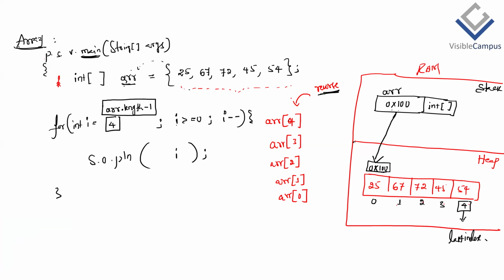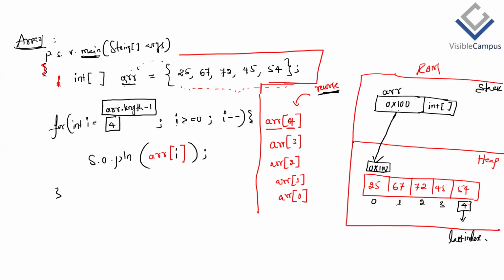Printing I, is it correct or not? Wrong, sir. No, because if you print I, what output are we going to get? Only the index numbers. But we want the array elements with index. So ARR, then square brackets I. This is the common mistake we will make. Syntactically, we will not get any error, but output-wise, we don't get the expected output.